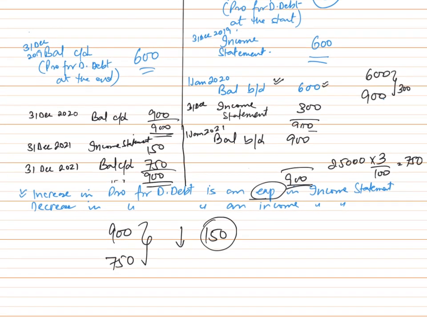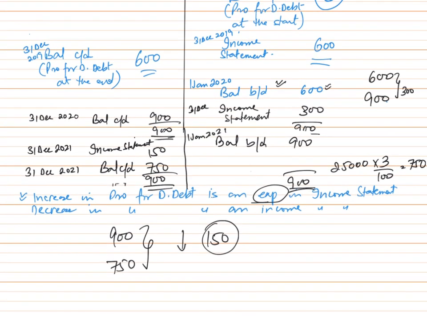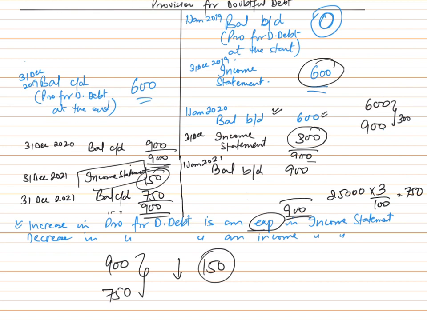So what we have to say is that if it results into a decrease and an income, the value of income statement would come on debit side. And if it results into an increase and an expense for the income statement, the value of that expense or increase would come on the credit side, as you can see here as well and here as well. In first and second year, our provision was increasing, therefore the value of income statement is coming on the credit side. Whereas in the third year, our provision was decreasing by 150, so that is where the value of income statement is coming on the debit side. So this is how the provision for doubtful debt account would look like.